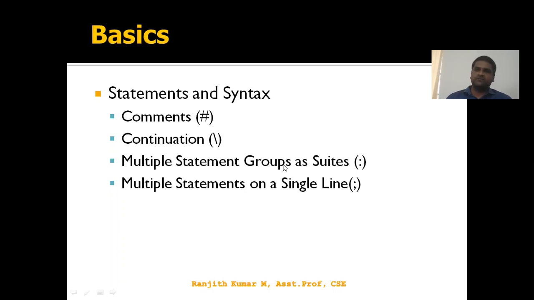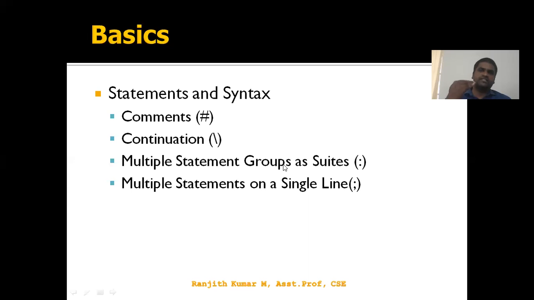Multiple statements are grouped as suites. Generally, in C, C++, Java-like languages, we have curly braces to write a set of statements under a for loop, under an if condition, under a switch case, under a while loop. We're using curly braces, right? But Python doesn't have curly braces. They maintain the set of statements with indentation.